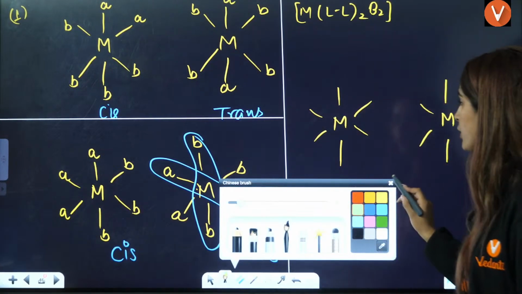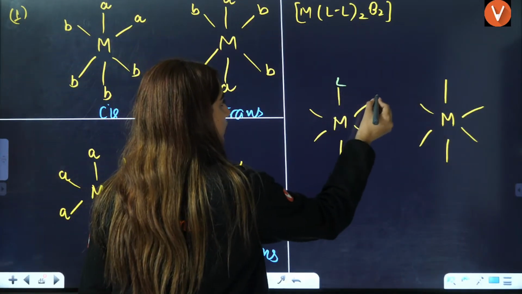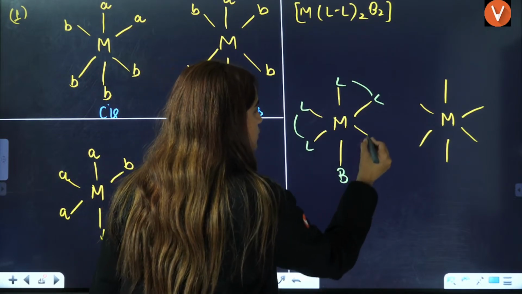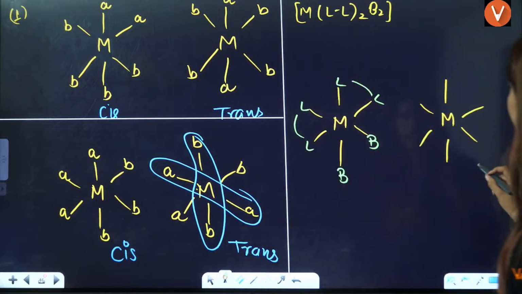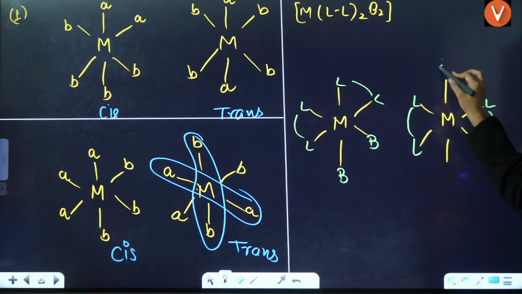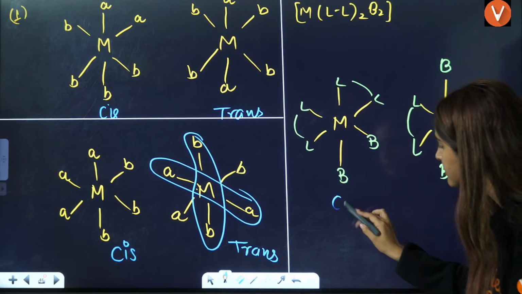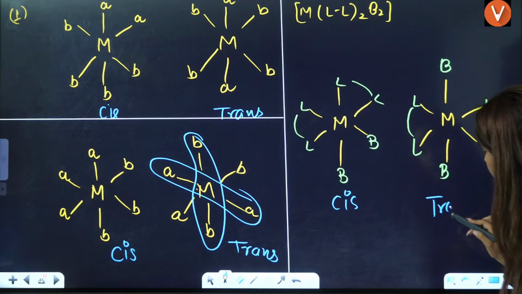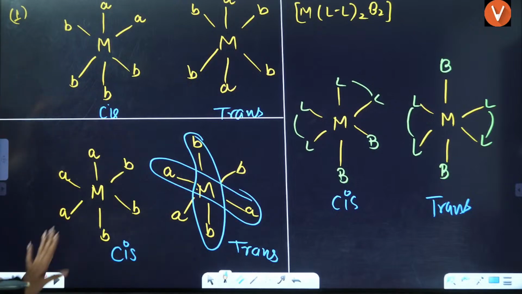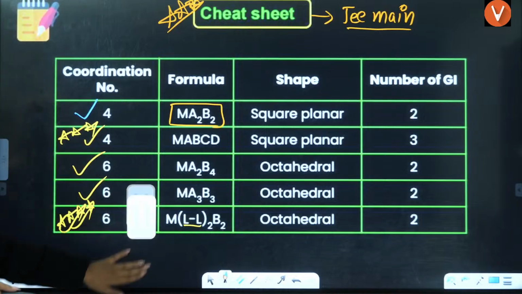Here you have two LL ligands placed next to each other, with B and B. And two LL ligands placed opposite to each other, with B and B. Now here, this is cis and this is trans. So we can say definitely they are showing geometrical isomers. The last one also we have answered.